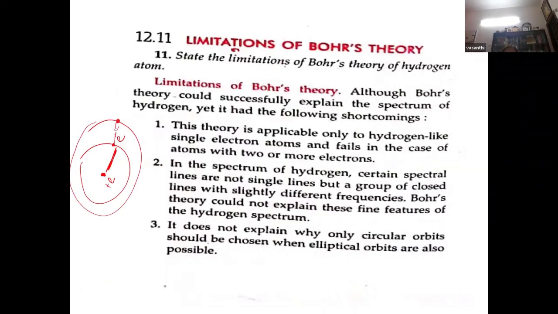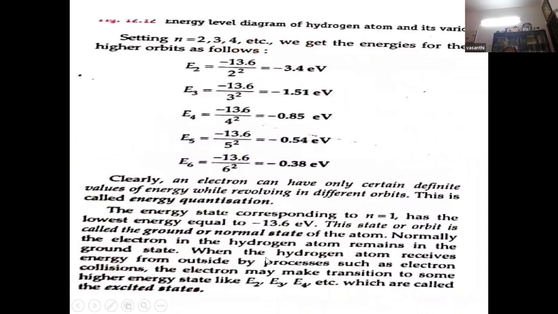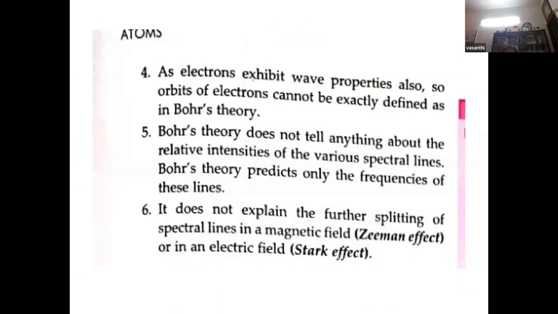Limitations of Bohr theory. This theory is applicable only to hydrogen-like atoms. In spectral lines, certain spectral lines are not single lines but a group of closely spaced lines. Bohr's theory could not explain these fine features of the hydrogen spectrum, and why only circular orbits are chosen when elliptical orbits are also possible. You should also explain the splitting of spectral lines in magnetic field and electric field.